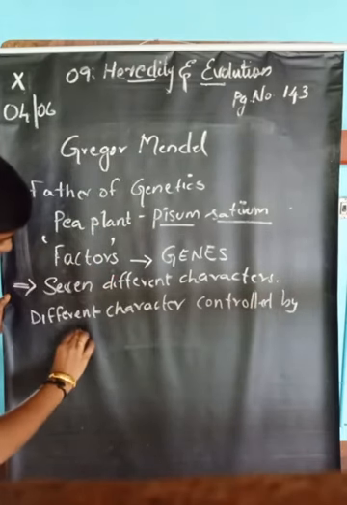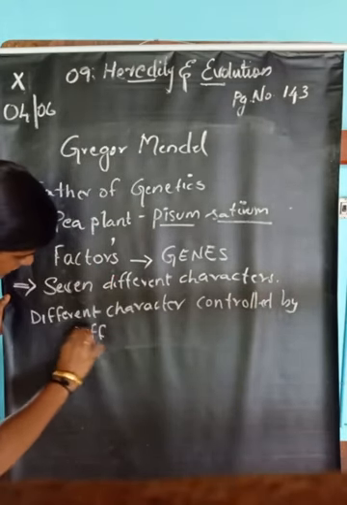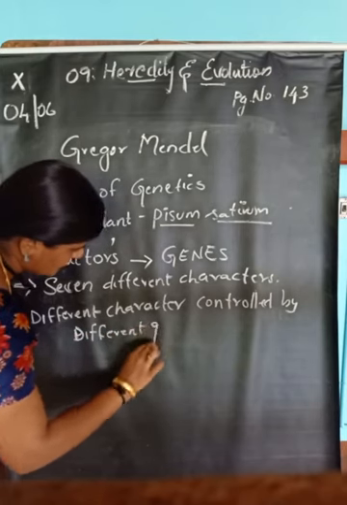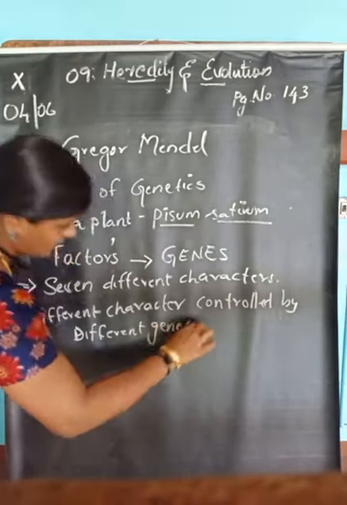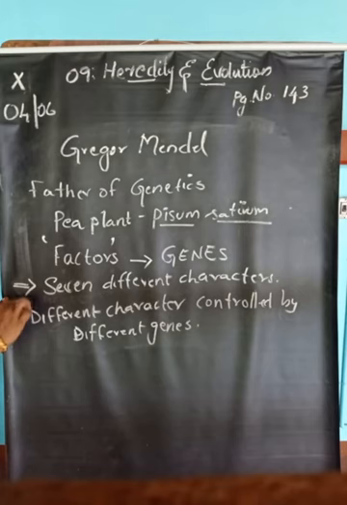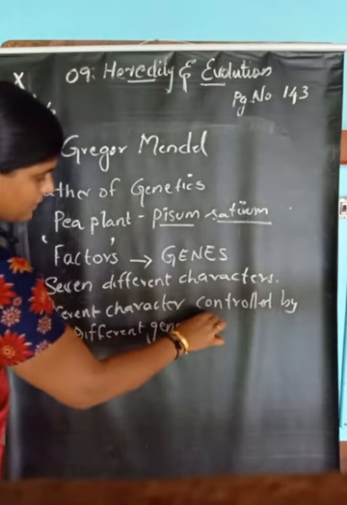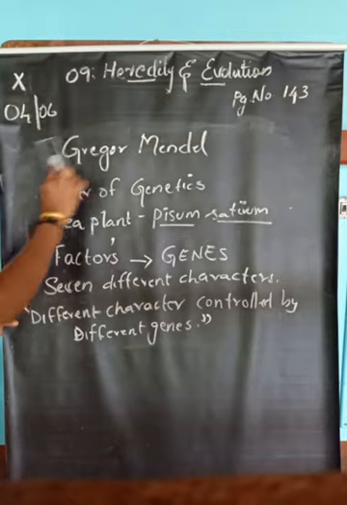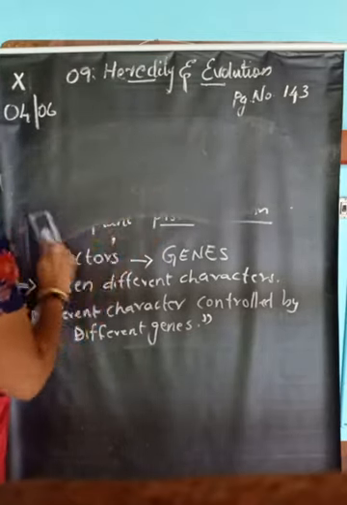Different characters are controlled by different genes. Actually, this was one of the reasons for the success of his biological experiment. Why? Because different characters are present in different genes, so that he can easily find out the results. Then we studied the features of Pisum sativum.